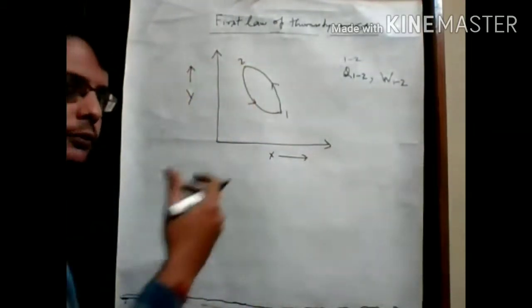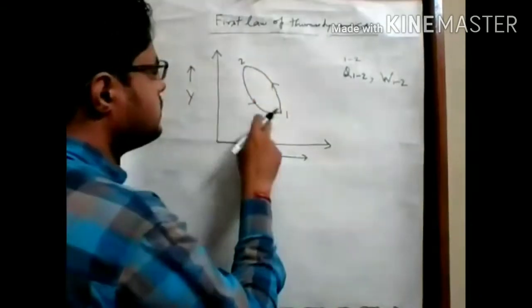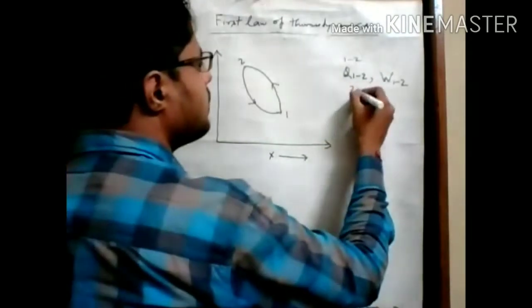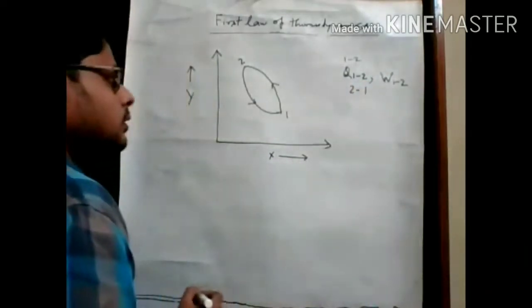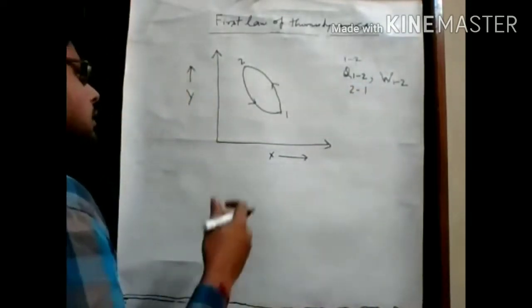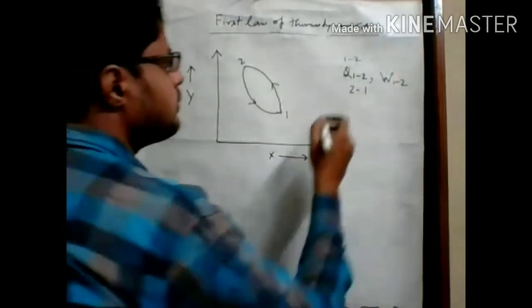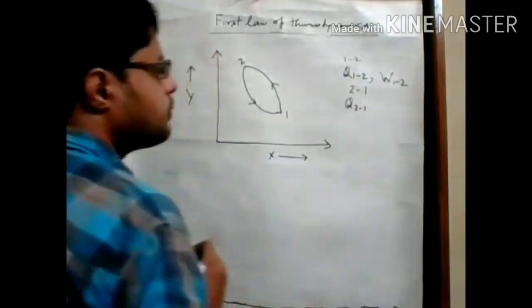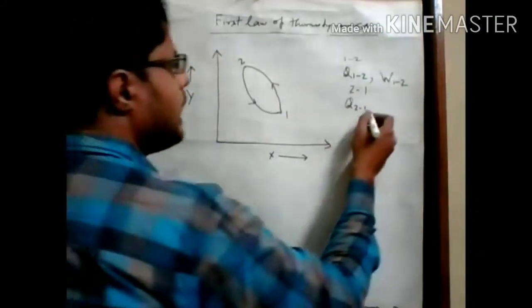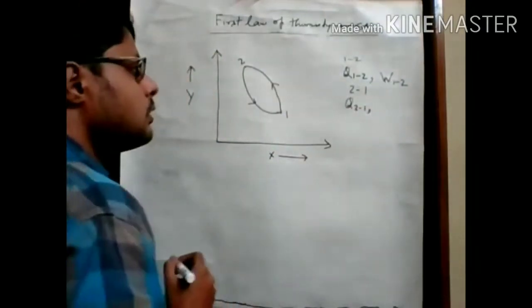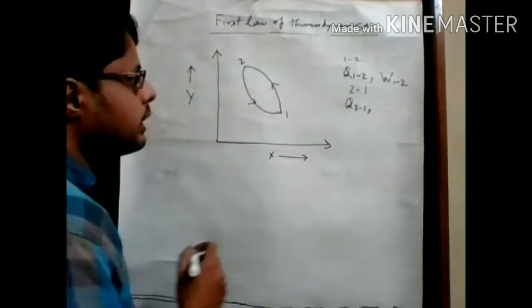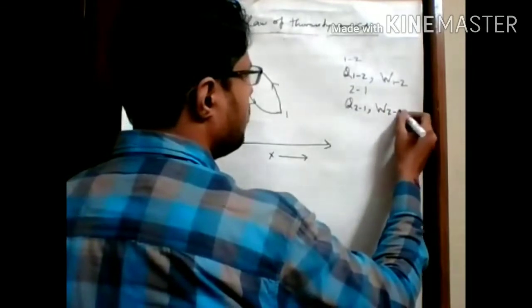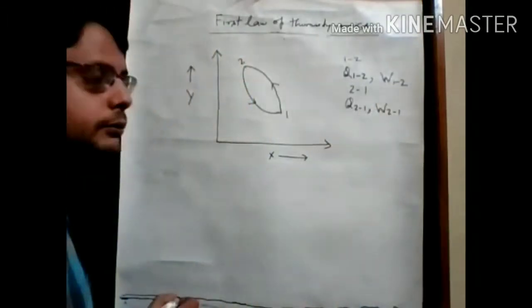After that, if we move from state 2 to state 1, some amount of heat is released from the system, which we represent as Q2 to 1, and some amount of work is transferred from system to surrounding, which we represent as W2 to 1.